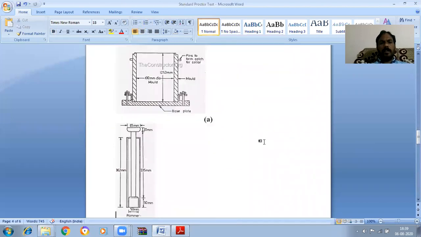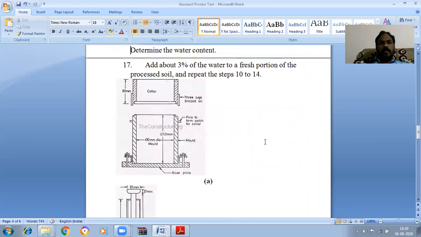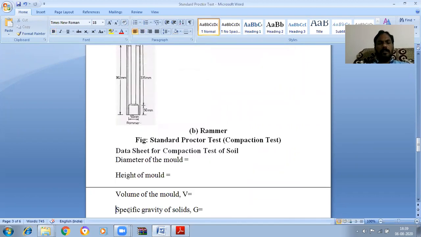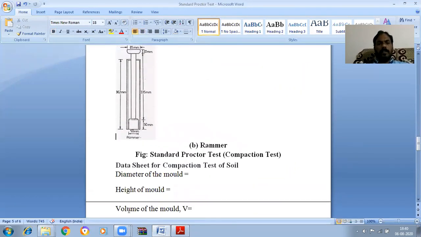This is the standard Proctor test. This is the mold, 100 mm diameter, 127.3 mm height. This is the collar. After filling the soil into the mold, we need to attach the collar and then use the rammer. We need to drop the rammer from a height of 310 mm.